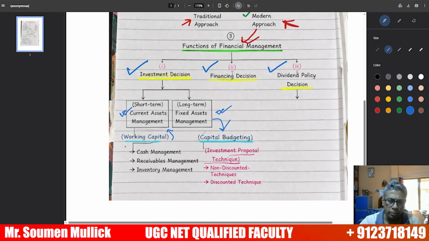Now, try to remember that working capital management is related to cash management, receivable management, and inventory management. And capital budgeting is related to investment proposal techniques. It can be divided into non-discounted technique and discounted technique.